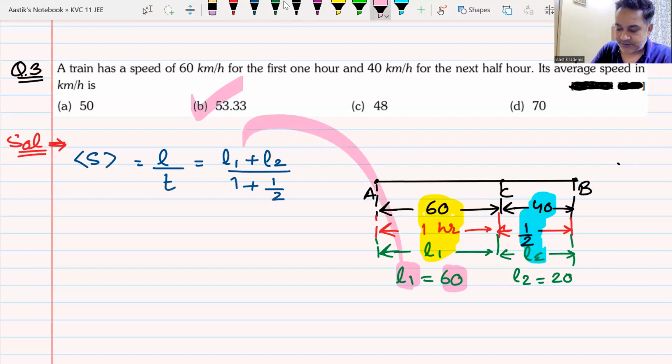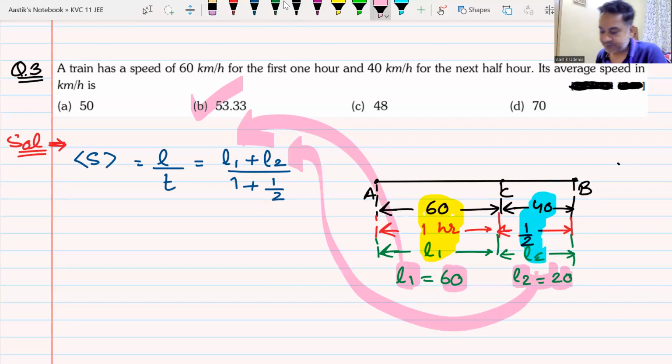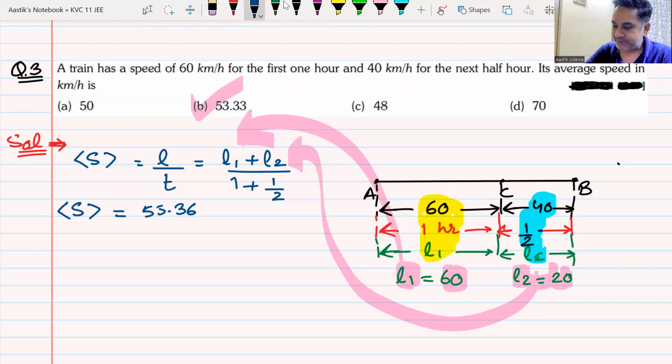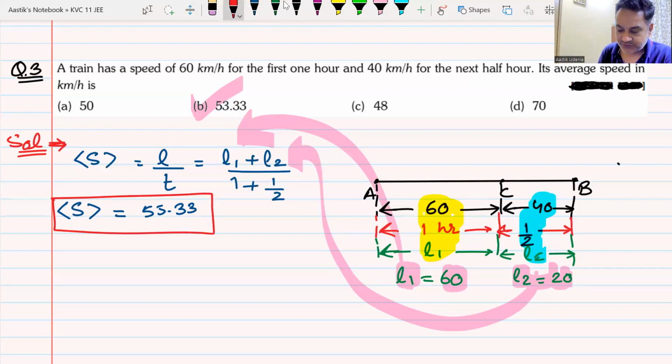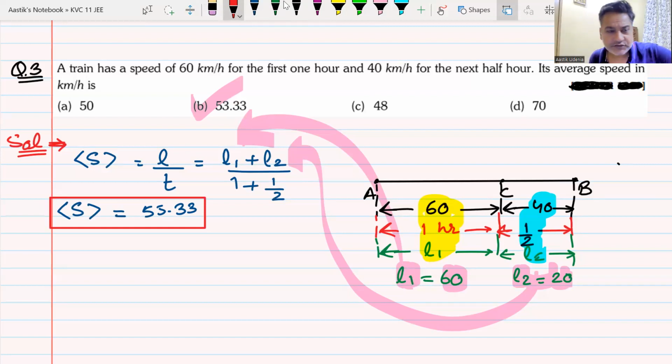L1 is 60, put it here. L2 is 20, put it here. Solve them, which you have to do. I am not going to do it. Get the value of average velocity. It will come as 53.33. And that is the answer that we are looking at, my dear friends. 53.33 kilometers per hour.